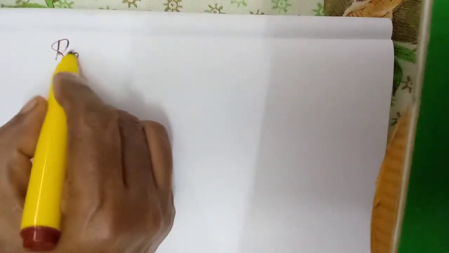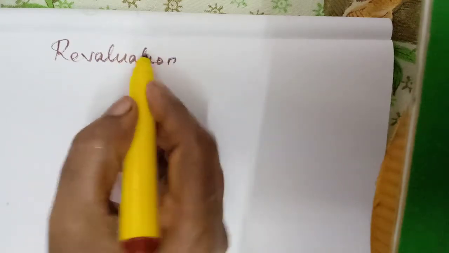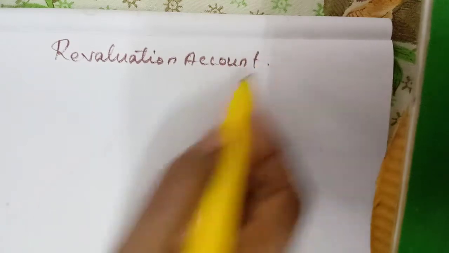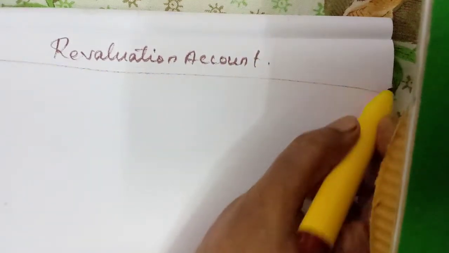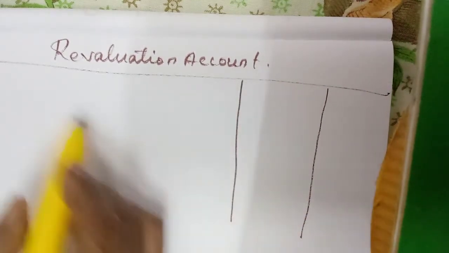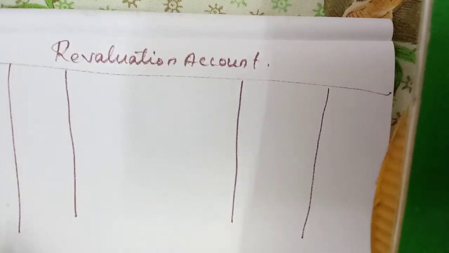Now we will write the revaluation account also. You can use both the pages. Okay. To amount column. First entry, credit revaluation.